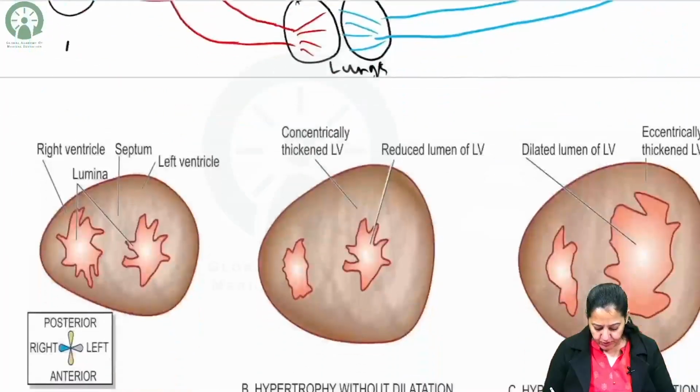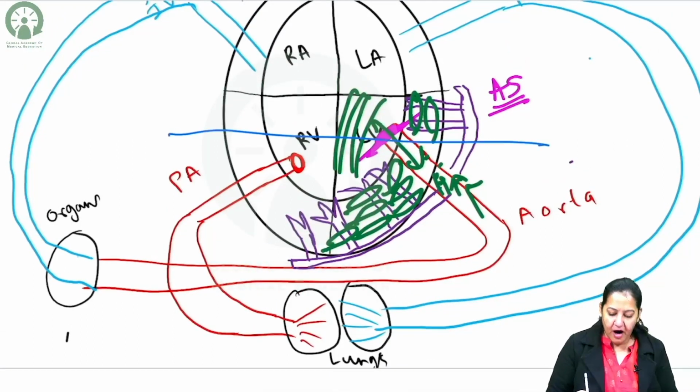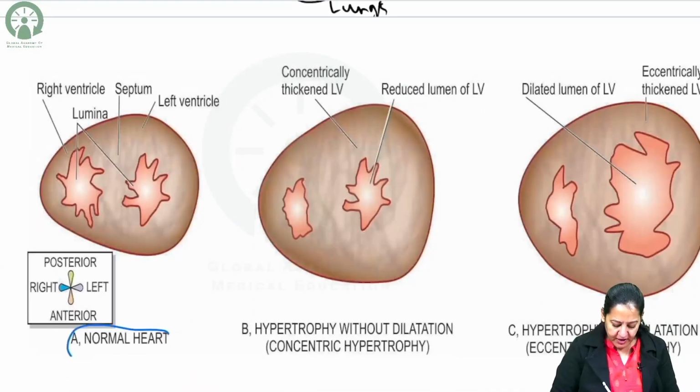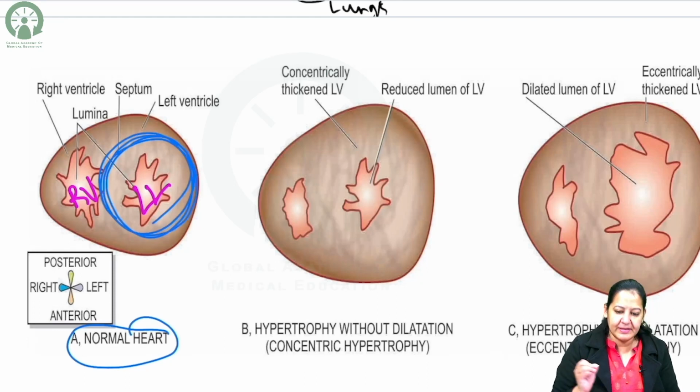So let me show you. Can you see here? If I am cutting the heart from here, and looking from above, what will I see? See the normal heart. What will I see? I can see the two cavities. This is the right ventricular cavity. This is the left ventricular cavity. I am interested in the wall of the left ventricle. This is the wall of the left ventricle.